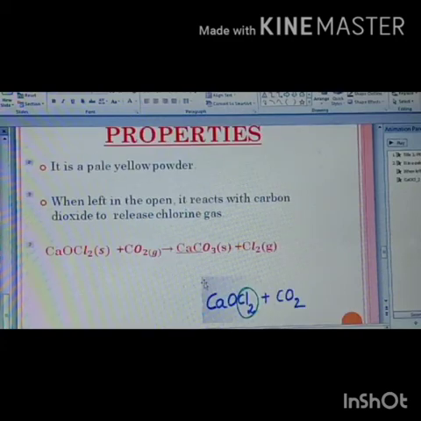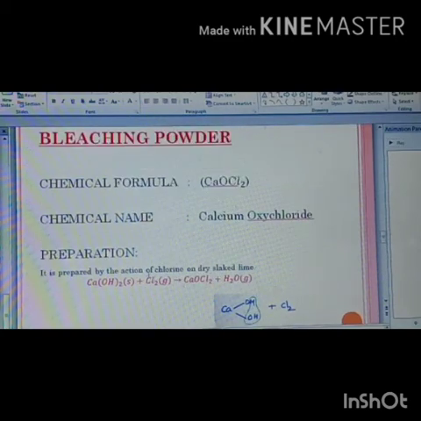Once again, let us summarize bleaching powder. What is the chemical formula for bleaching powder? The chemical formula is CaOCl2. What is its chemical name? Calcium oxychloride. How can you prepare bleaching powder? When calcium hydroxide, that is slaked lime, is treated with chlorine, bleaching powder is formed.